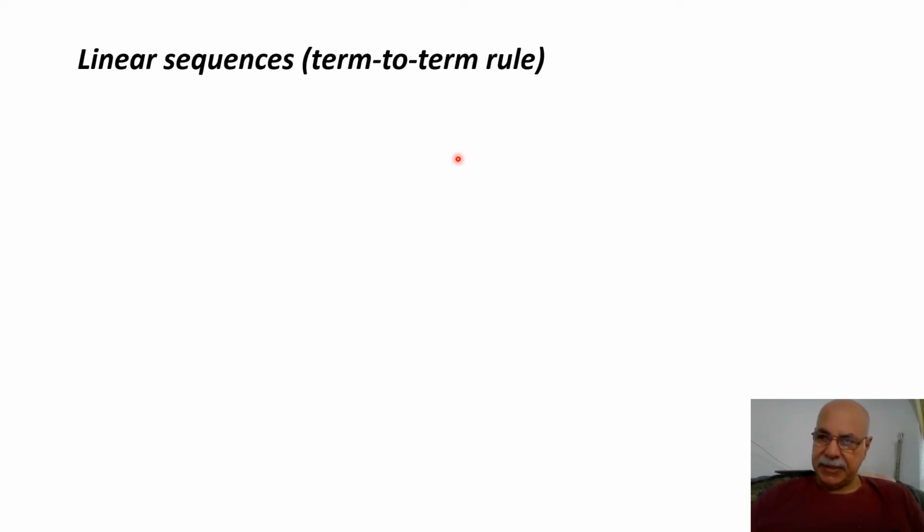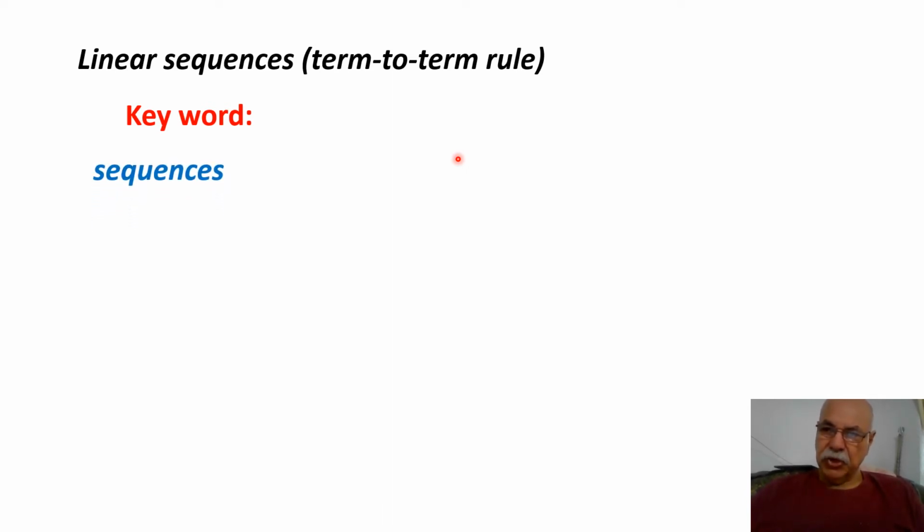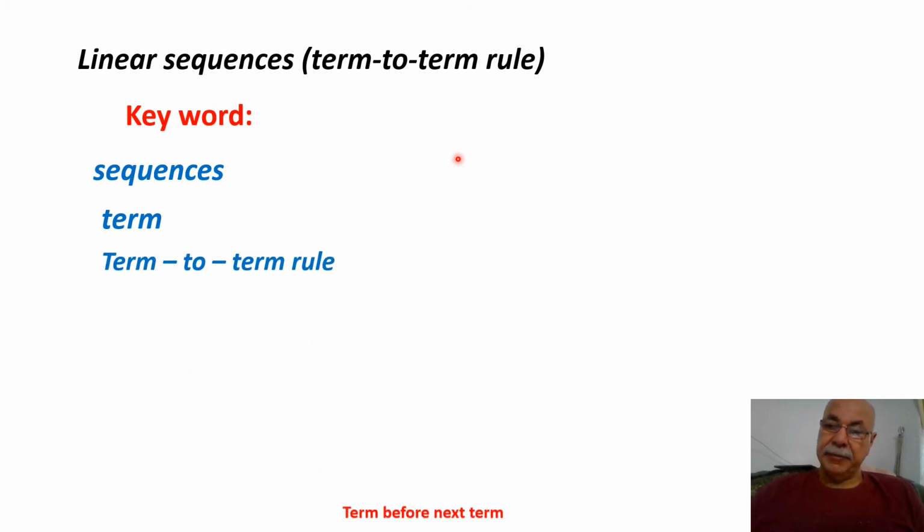Maybe the numbers increase by a positive amount, or maybe they decrease by a negative amount, as we will see in the example. The keyword, the key to solving any sequence problem, is the term to term rule. It describes how the number before changes to the next term: whether it increases or decreases.